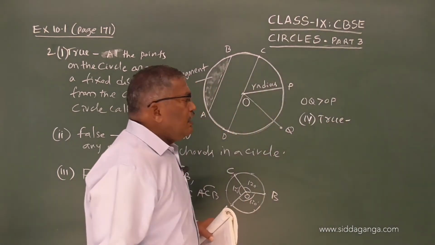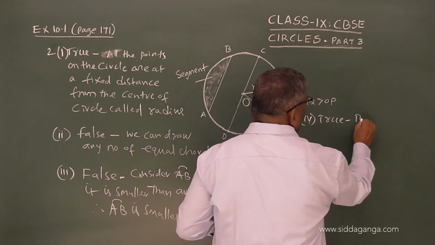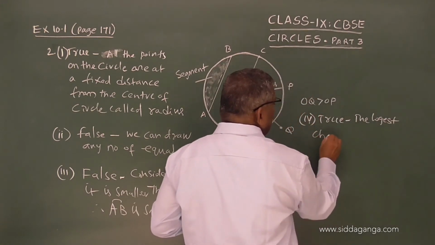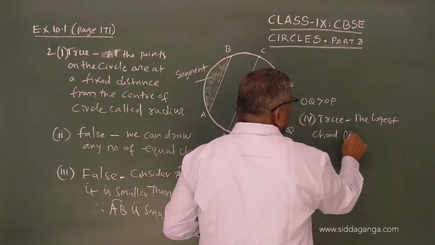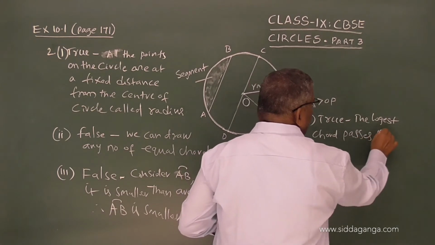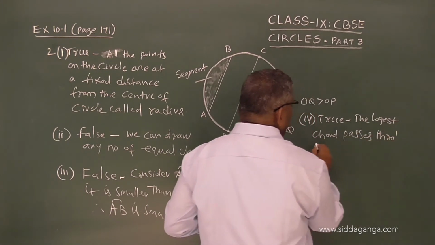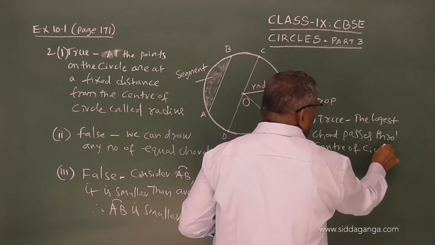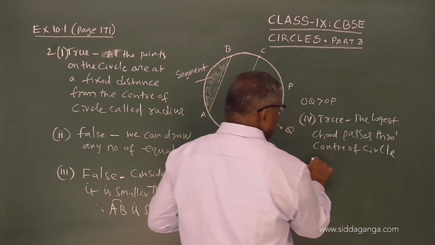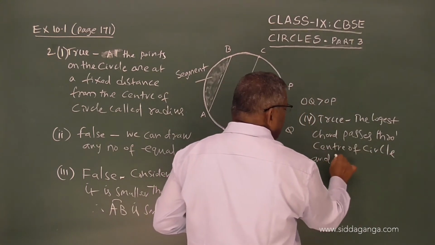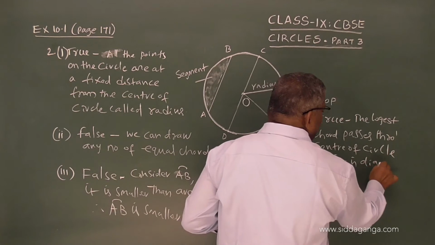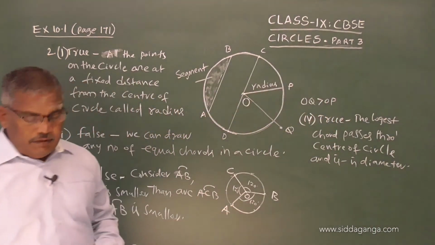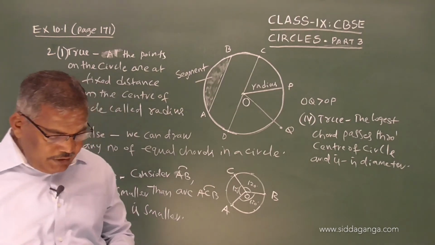Why is it true? The longest chord passes through the center of the circle and it is the diameter of the circle. So, you can say that.